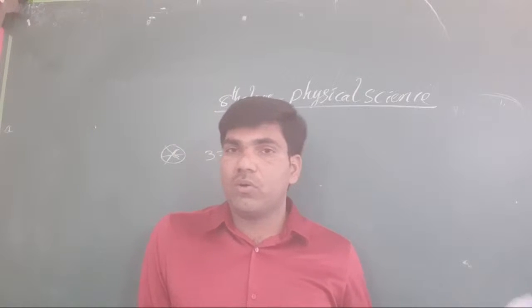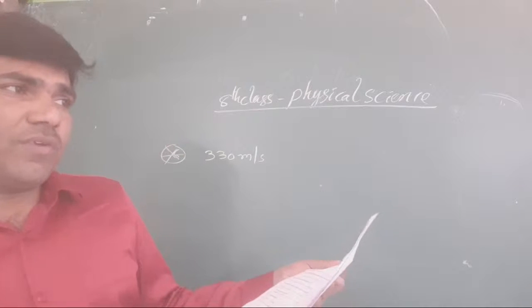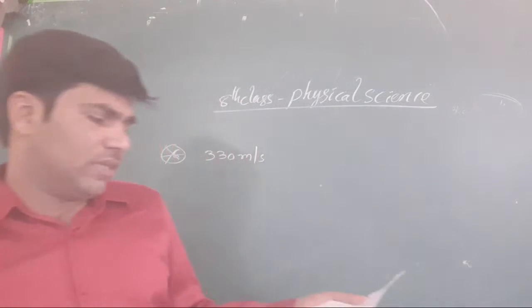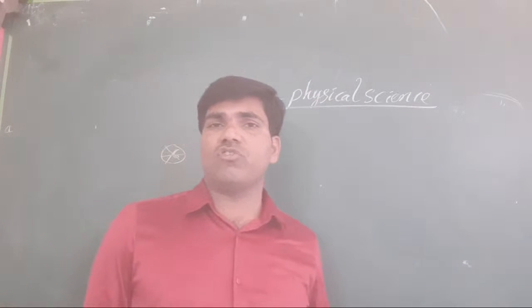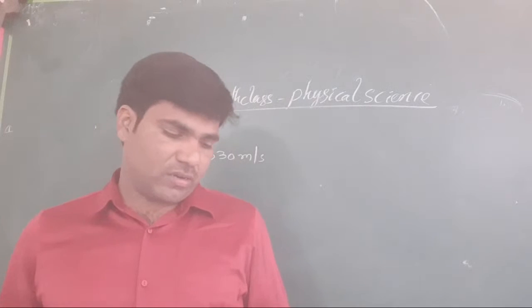Our motion is to and fro. That is one type of oscillatory motion. All oscillatory motion comes because of vibrations only. That is the answer we are taking.